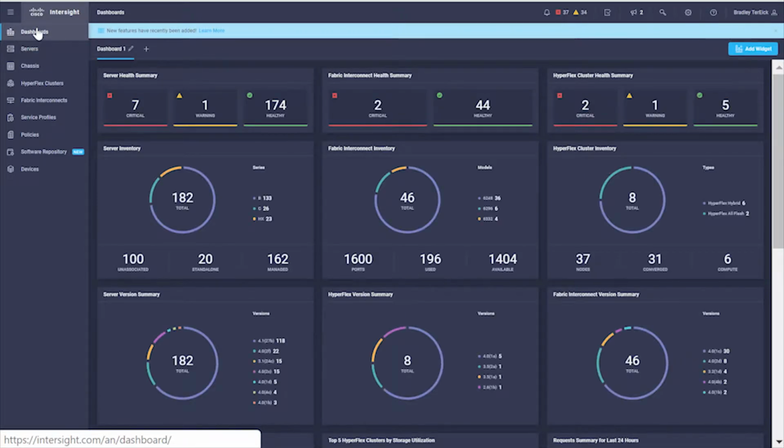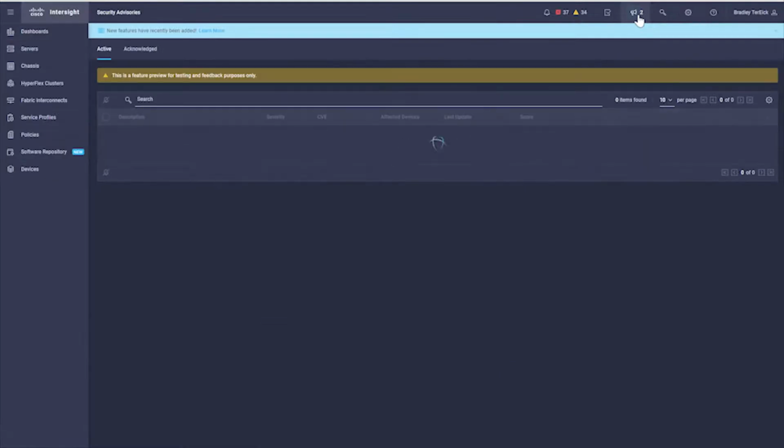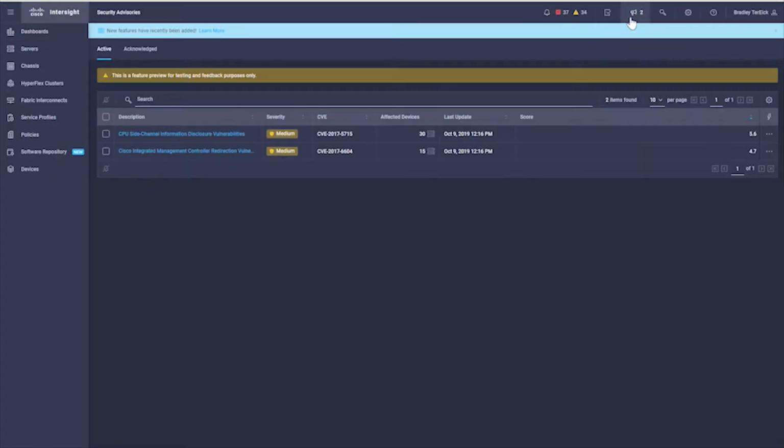Something else that I want to call out is a capability that we call Intersight advisories or security advisories. So I've just drilled into that, and notice that I've got 2 advisories here, and if I look at them, here's a description of those advisories. I can see that I've got 30 affected devices by this top advisory, and 15 affected devices by this second advisory. Let's just look at this top one and see what's going on.